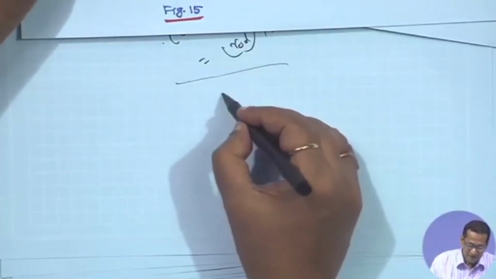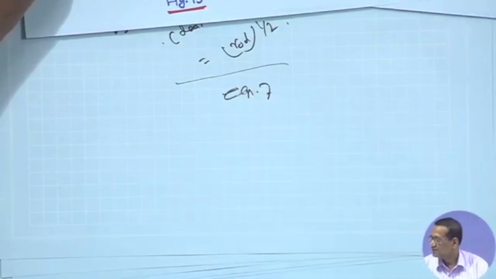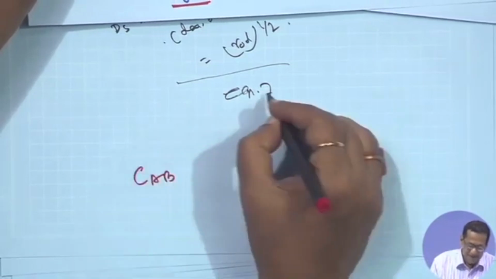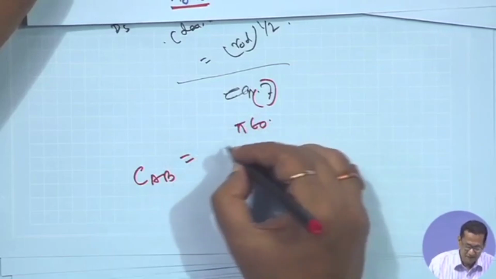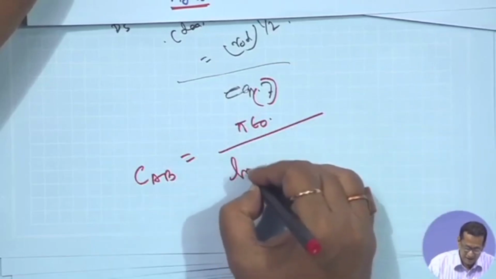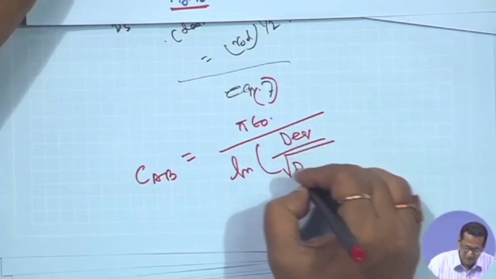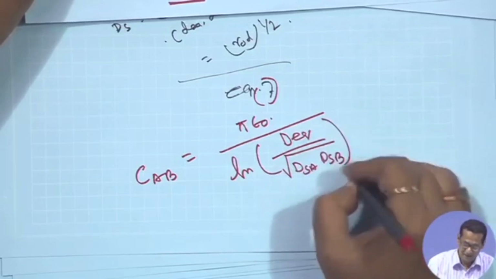This equation, equation 7, can be written as CAB is equal to pi epsilon 0, ln DEQ by root over DSA DSB, right. This way it can be written.